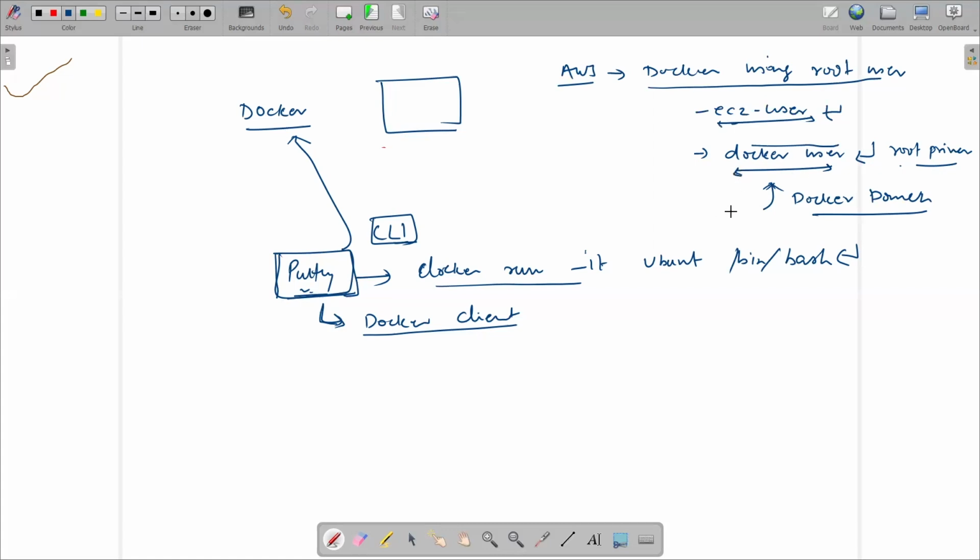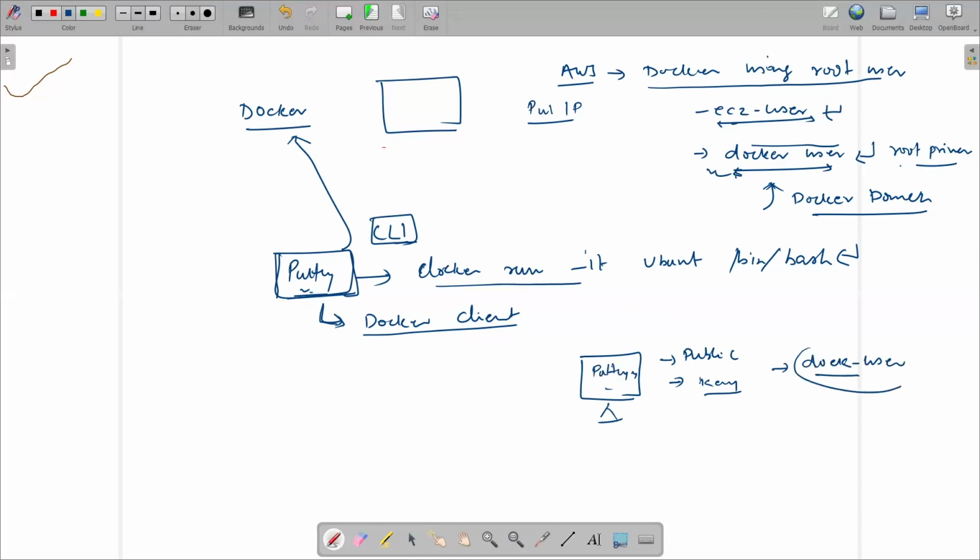And we can use this Docker user over PuTTY also. Suppose this is a Windows laptop, and on this laptop PuTTY is installed. In PuTTY, we have to connect with the public IP, so we give the public IP, then give the credentials. After that, we have to select this user, the Docker user, not EC2 user or root user. Once connected with the Docker user over PuTTY, this PuTTY is called the client. This is connected using the CLI.